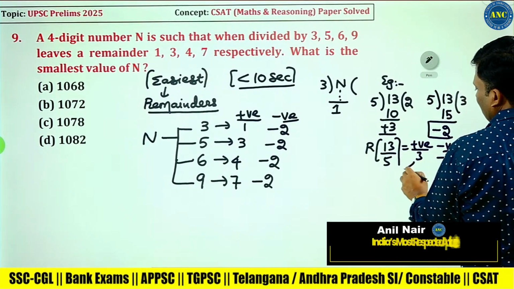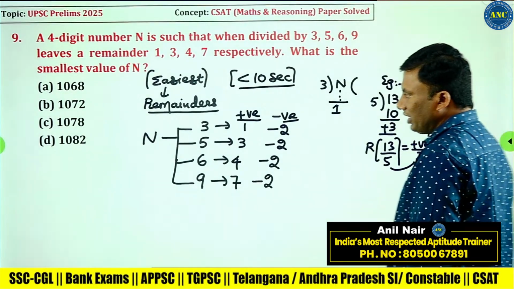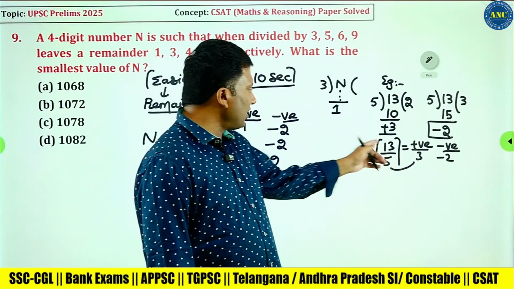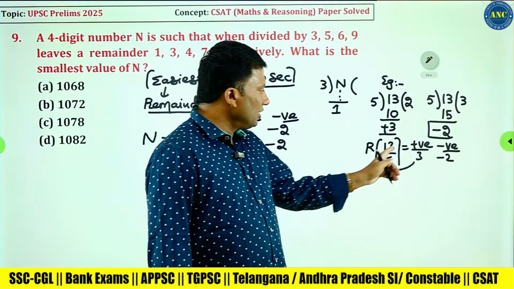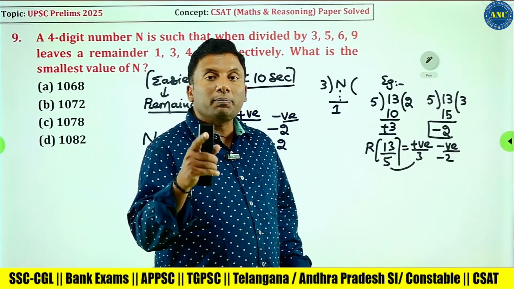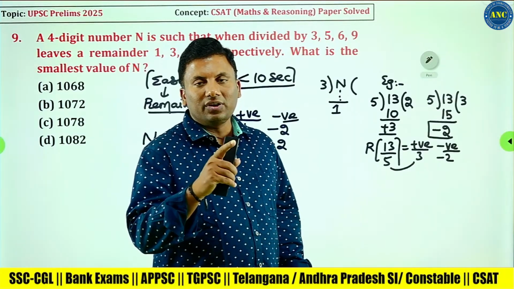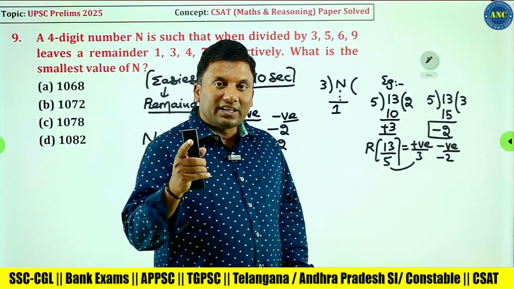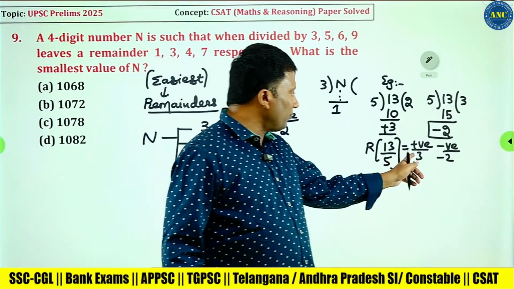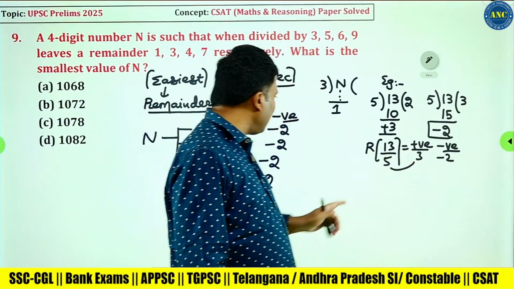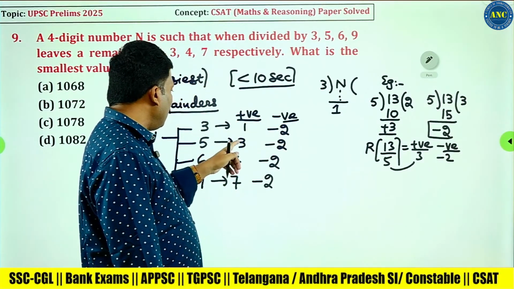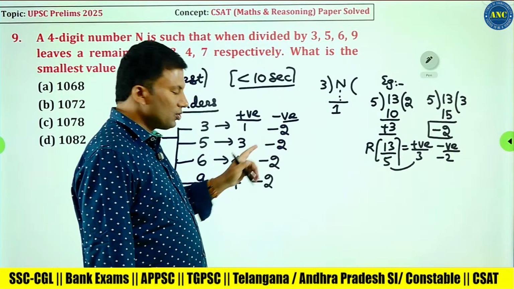How did you get minus 2? Subtract it from the denominator. Through this example you should understand this. 3 minus 5 is minus 2. To convert a positive remainder to a negative remainder, subtract it from the denominator. 1 minus 3 is minus 2. 3 minus 5 is minus 2.